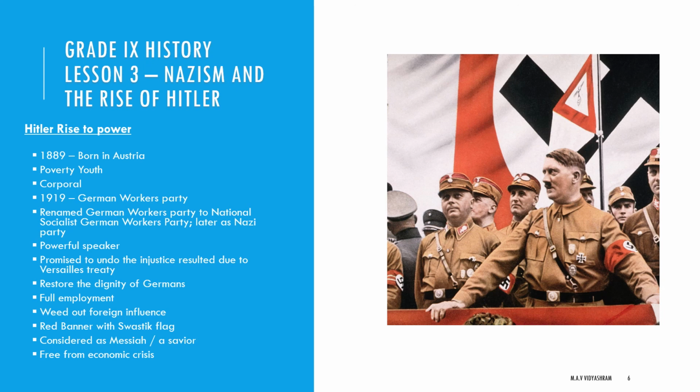So he was born in Austria. His early life was one of poverty. He was only a corporal. Later he started the German Workers' Party, and then it became the National Socialist Party, and at last the Nazi Party. He was the founder of the Nazi Party. He was a powerful speaker, and he made these promises. These promises made the people accept him as a leader.